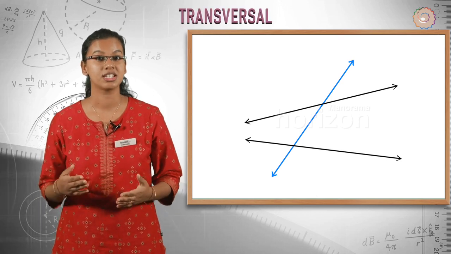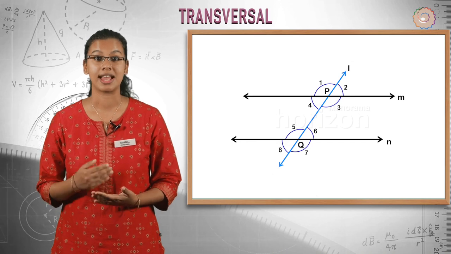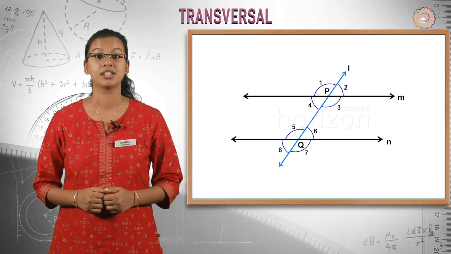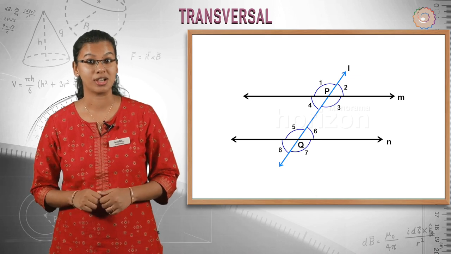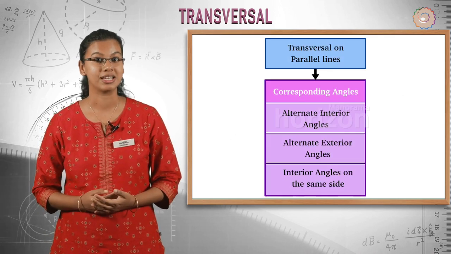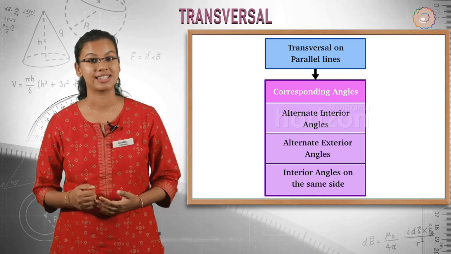A transversal is a line which intersects two or more lines at distinct points, and if a transversal falls on two lines which are parallel to each other, we get four angles at each point, which consists of pairs of corresponding angles, alternate interior angles, alternate exterior angles and interior angles on the same side.